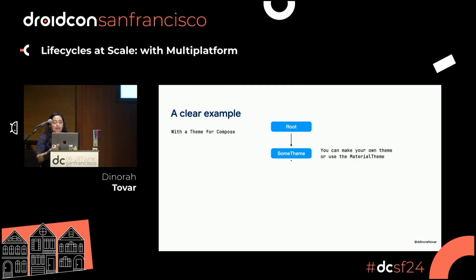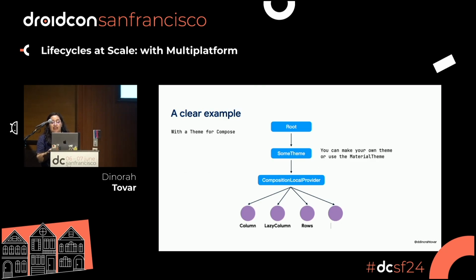I'm going to give you some tips at the end of this talk. Then you can grab your composition local provider, create something for you, and store all the values that are available there. And in all the other components that are going to be consuming that theme, they are going to have the same styles that you decide to put in the composition local provider.